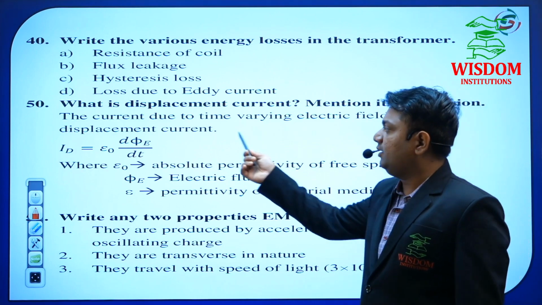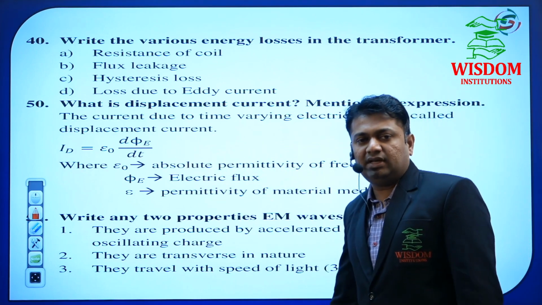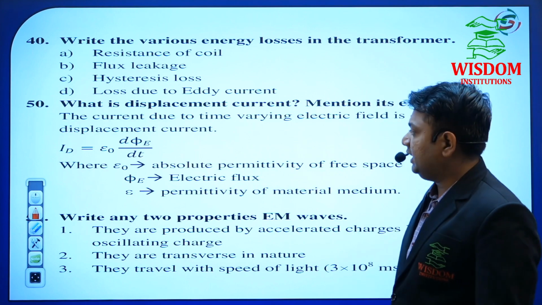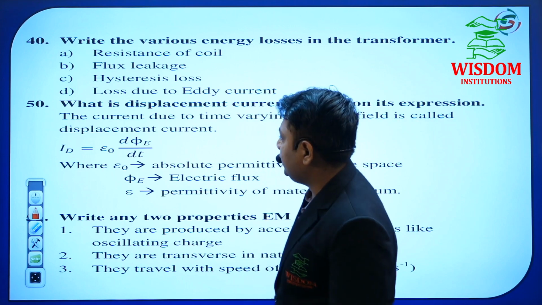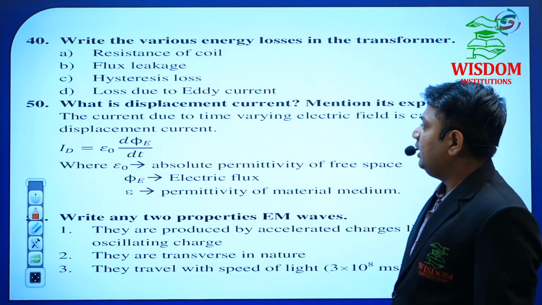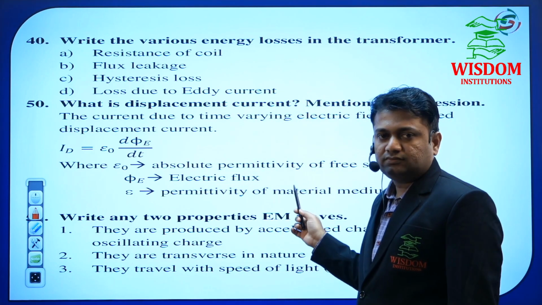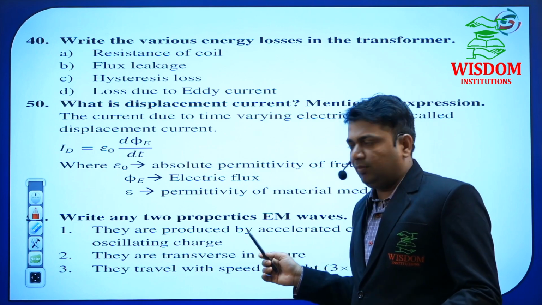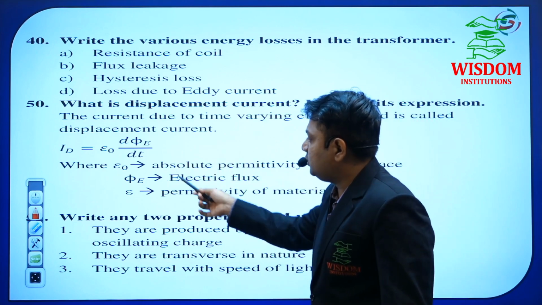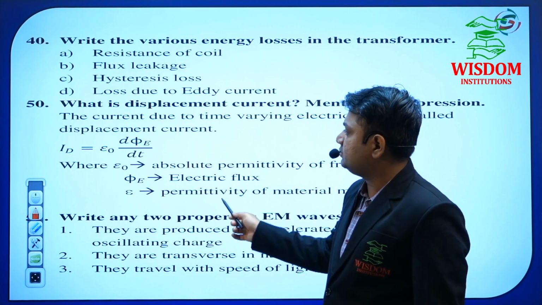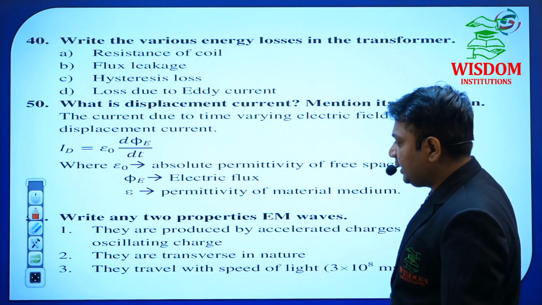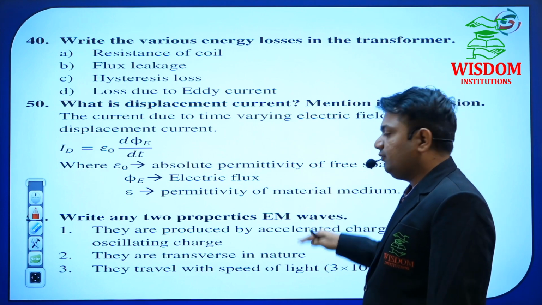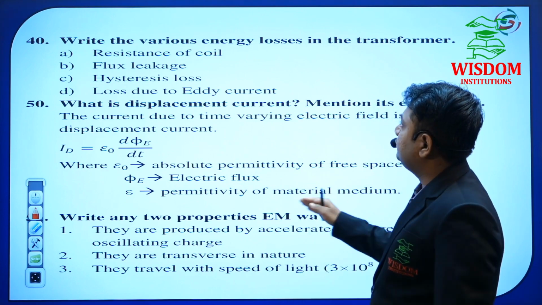Many times this question has been asked for 2 marks in electromagnetic waves. That is why you have to keep this derivation in mind. ID equals epsilon d phi upon dt. And mention their notations also. If it is asked for 2 marks, then you have to give the terms also. If you are not giving the terms, then you are losing your mark. Write any 2 properties of electromagnetic waves. These properties are important for electromagnetic waves.